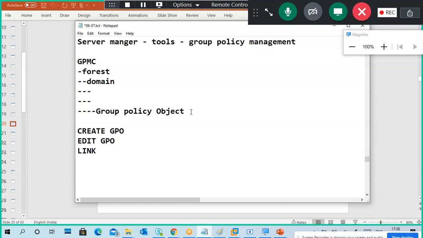Next, link the group policy. Where to link? Where can we link the group policy? Site, domain and OU. Site, domain, OU. Default OUs won't work here. The OUs that we created, only those OUs work here. So we can link to the OU, domain or site. Very good. We can link the policy.